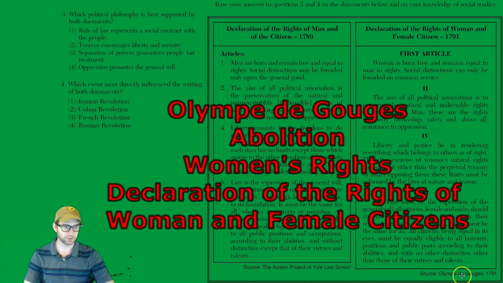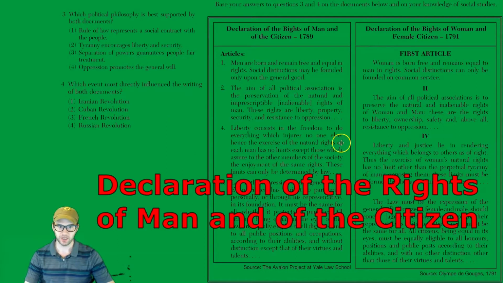So Olympe de Gouges, who was a staunch abolitionist, she didn't like slavery, and she fought for women's rights, wrote two years later, in 1791, the Declaration of Rights of Woman. She took each article of the Declaration of Rights of Man and adjusted it so it fully included women and made sure that they were included in the rights. Now, there's a total of like 13 or 14 articles. These are just examples. Okay, so let's go through a little bit, see how it works.